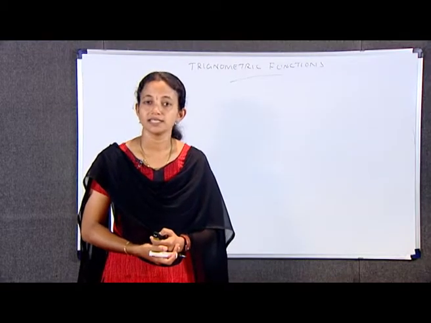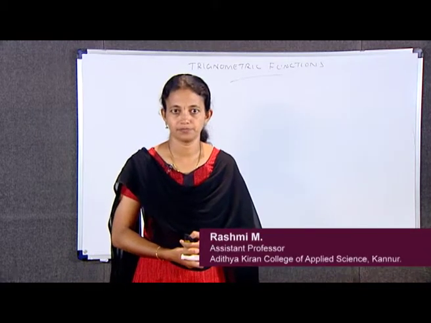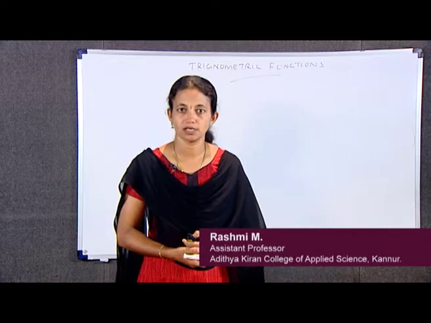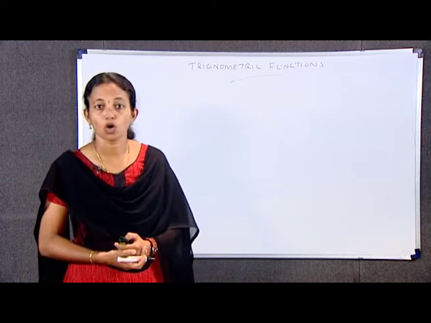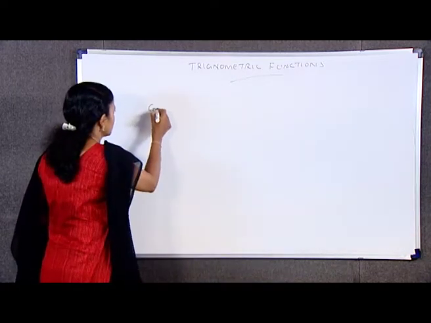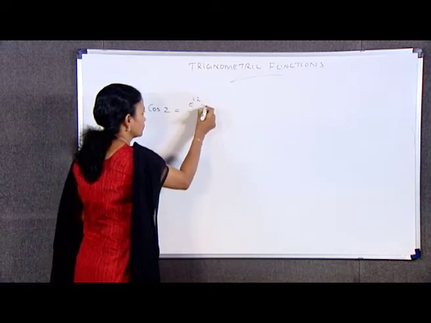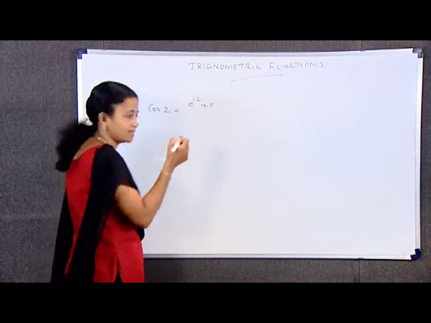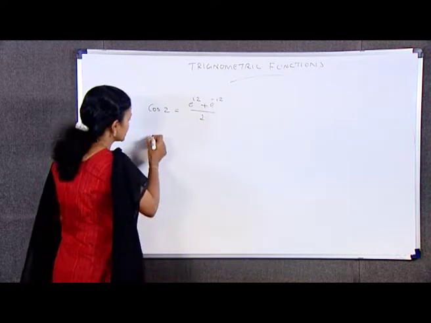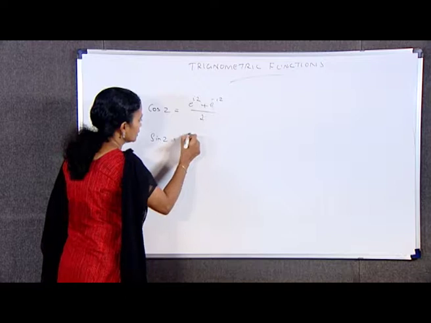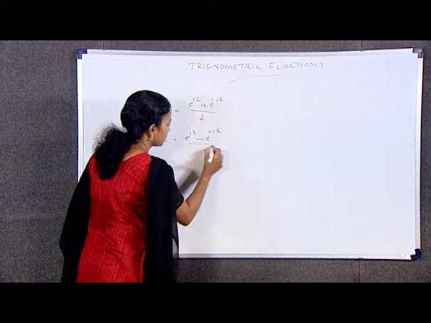Hi friends, in this session we discuss trigonometric functions of a complex variable. The sine and cosine functions of a complex variable are defined by means of the equations cos z is equal to e raised to iz plus e raised to minus iz by 2, and sin z is equal to e raised to iz minus e raised to minus iz by 2i.